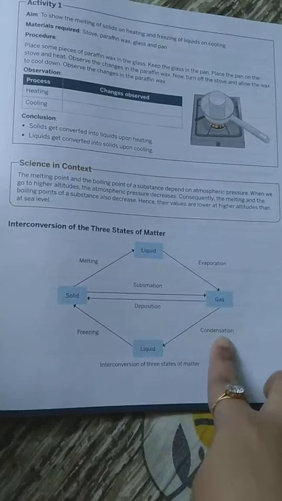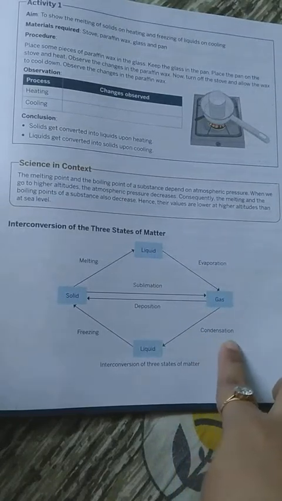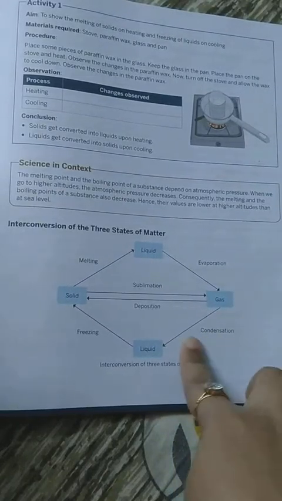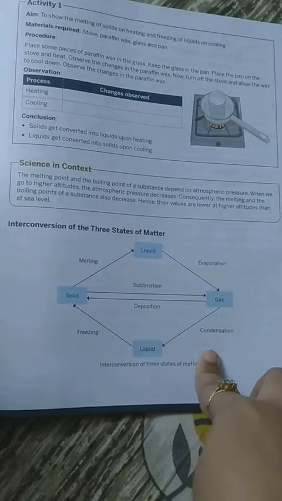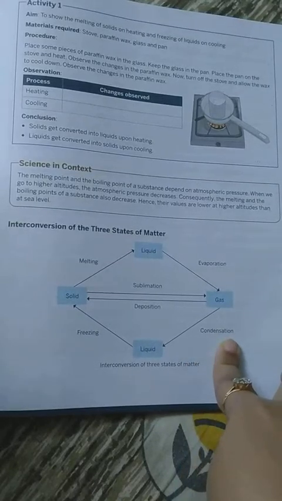The molecules don't move rapidly here and there. They are not able now to move here and there rapidly inside the matter.